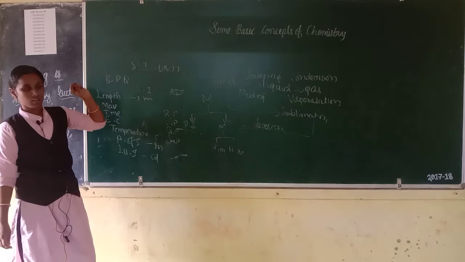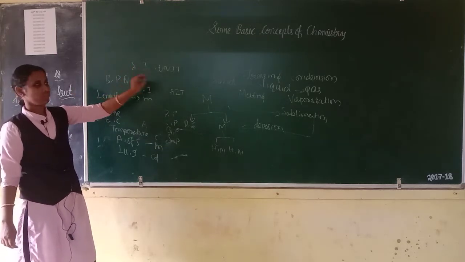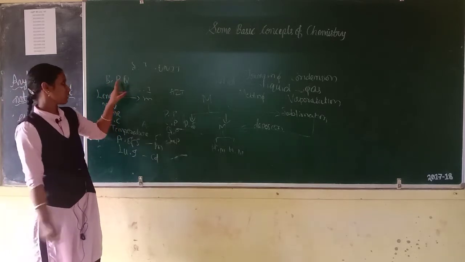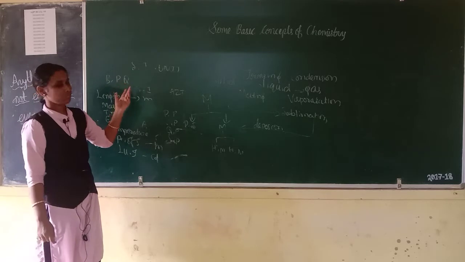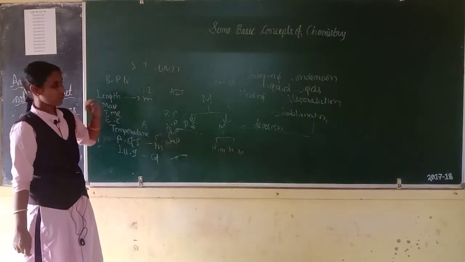Unit means internationally accepted reference is called unit. Physical quantity means a quantity which can be measured by an instrument. That quantity is called physical quantity. These are all basic physical quantity.